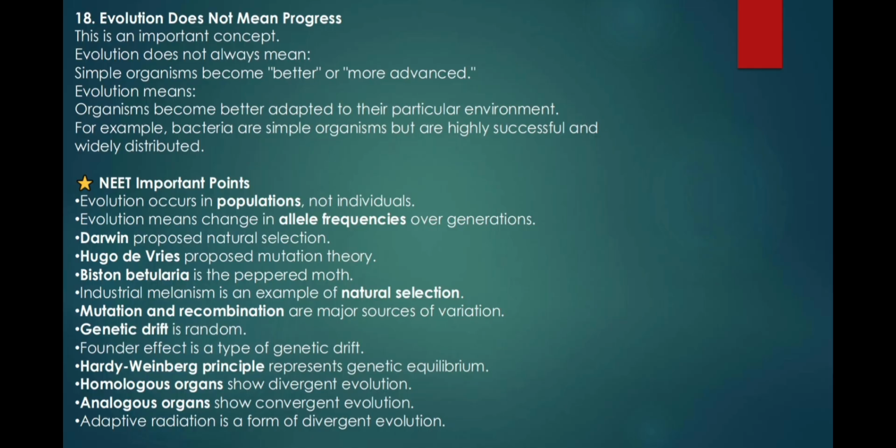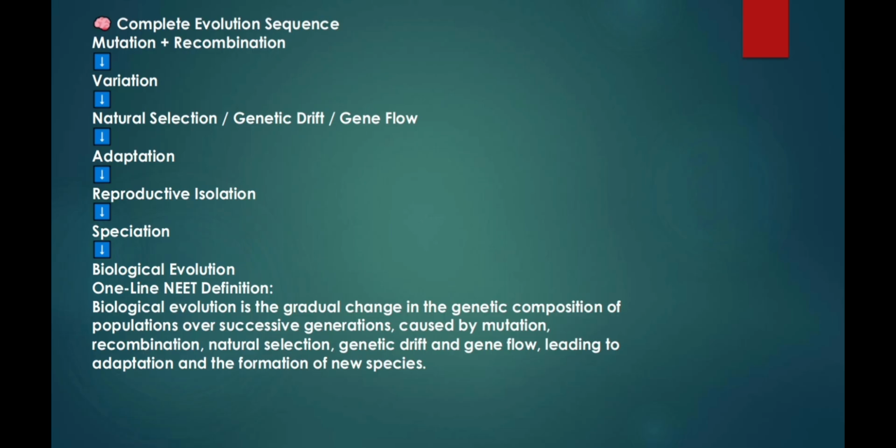Homologous organs show divergent evolution. Analogous organs show convergent evolution. Adaptive radiation is a form of divergent evolution. Complete evolution sequence: mutation plus recombination, variation, natural selection, genetic drift, gene flow, adaptation, reproductive isolation, speciation, biological evolution.